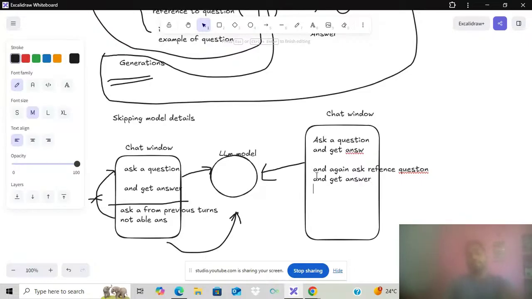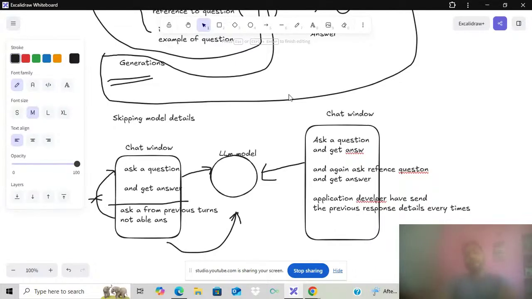Answers. How is it happening? How is it able to memorize? So the application developer has to send the previous response detail each time, every time.